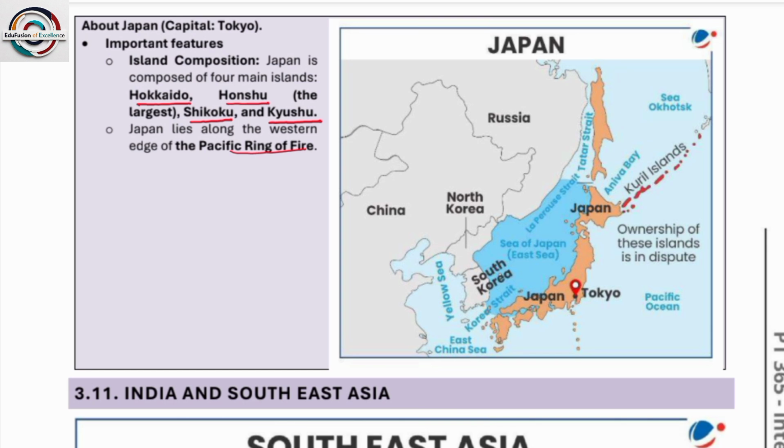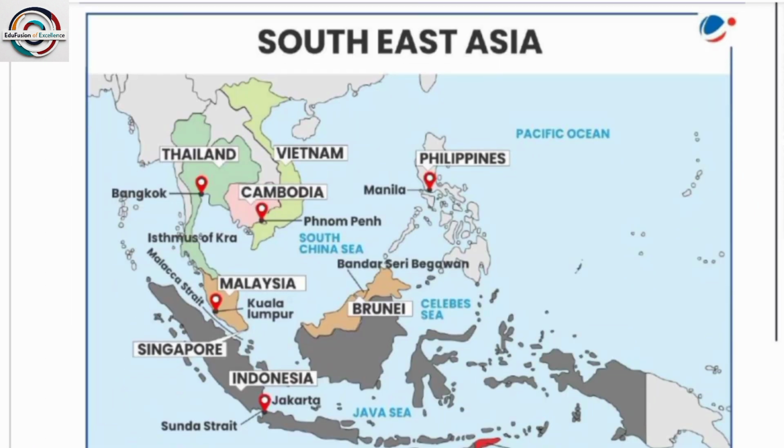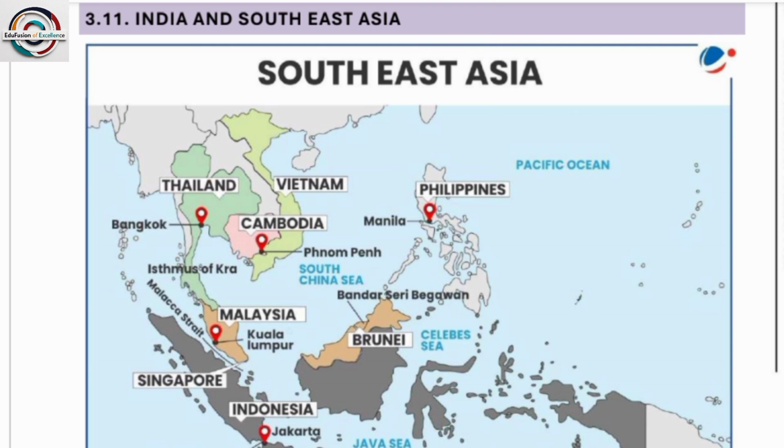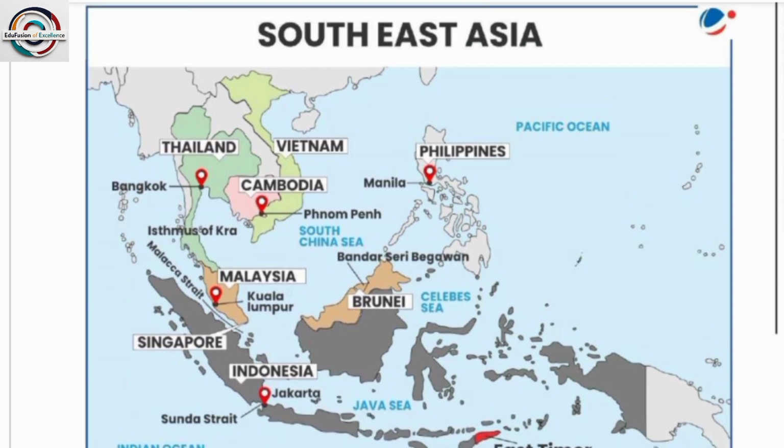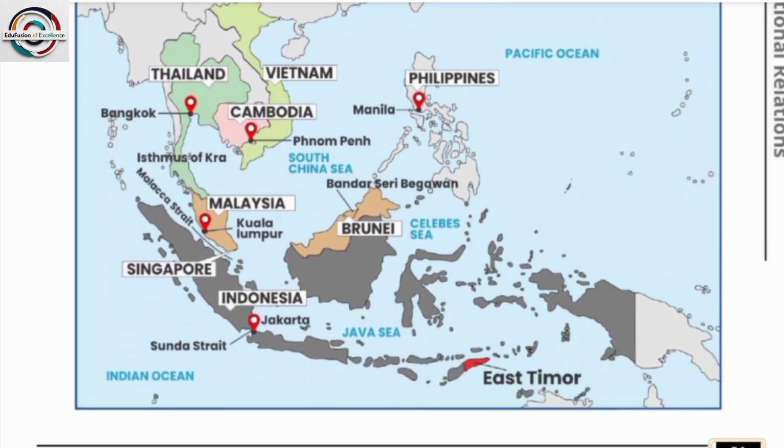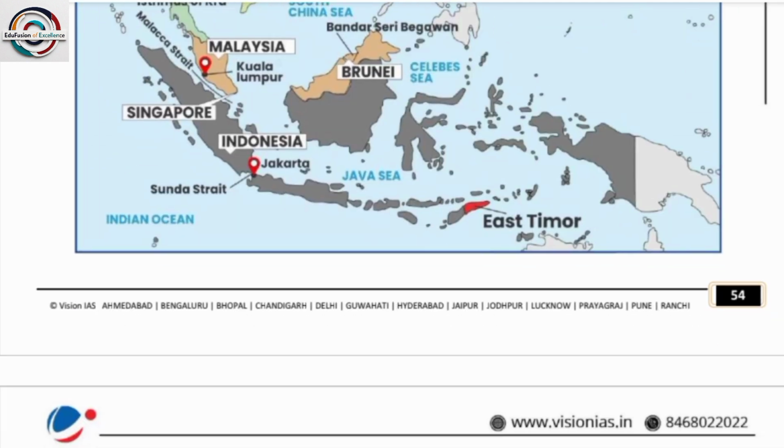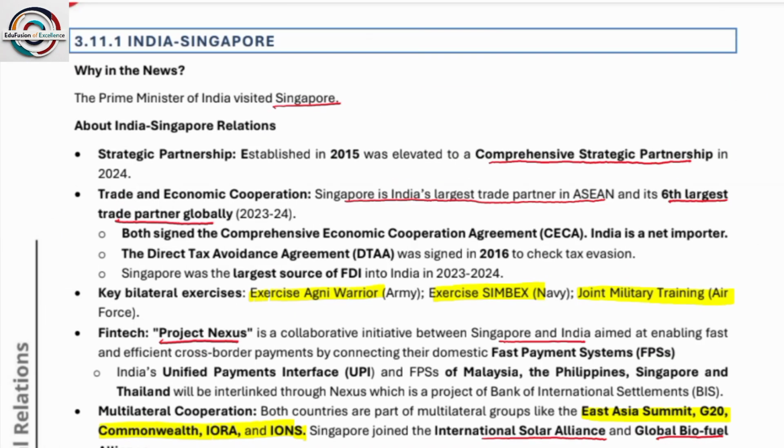So let us look at some of the island composition of Japan: Hokkaido, Honshu, Shikoku and Kyushu. Japan lies along the western edge of the Pacific Ring of Fire. So these are some of the maps. There is Southeast Asia. Some of the countries of Southeast Asia are Thailand, Vietnam, Cambodia, Malaysia, Singapore, Indonesia, East Timor, Brunei, Philippines. Okay.